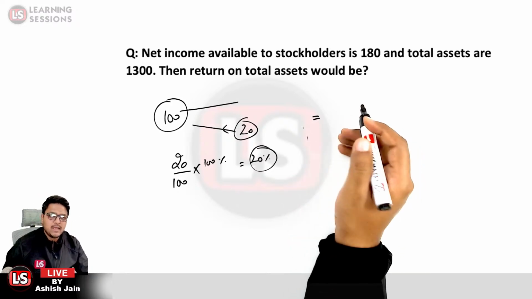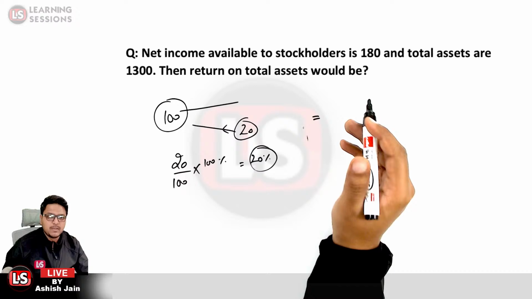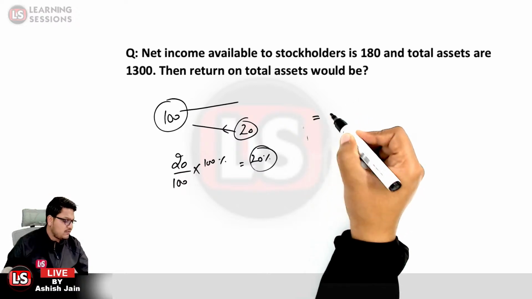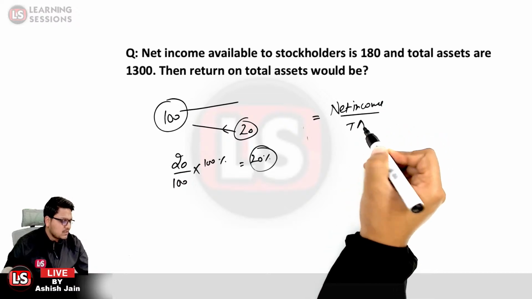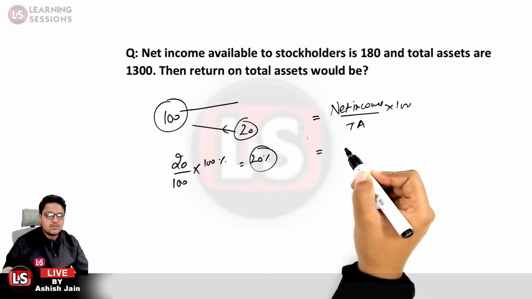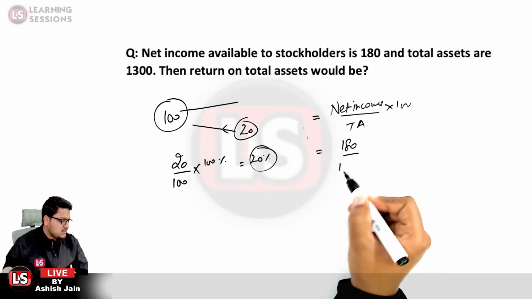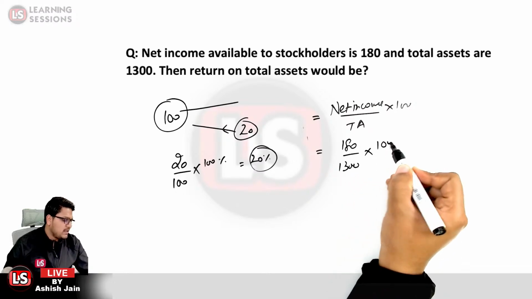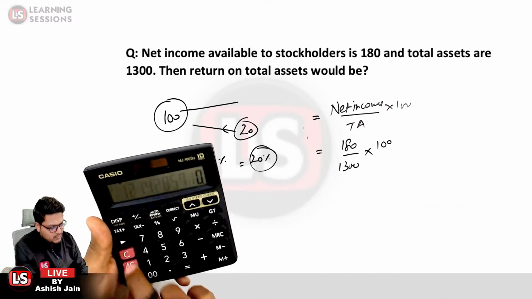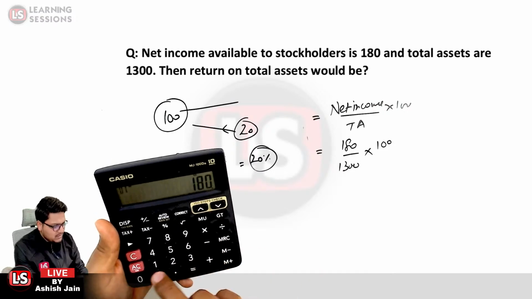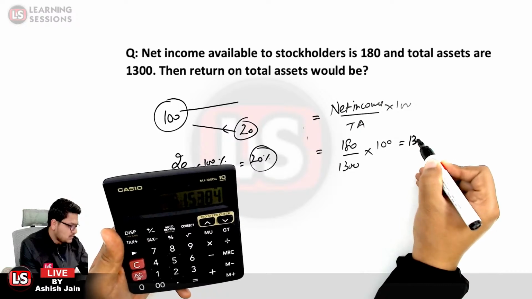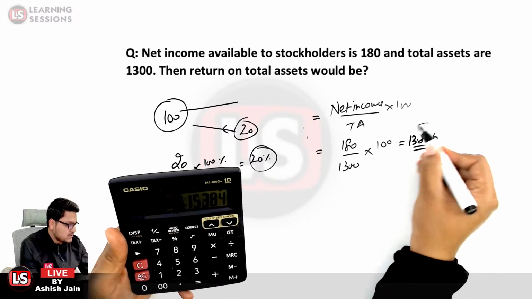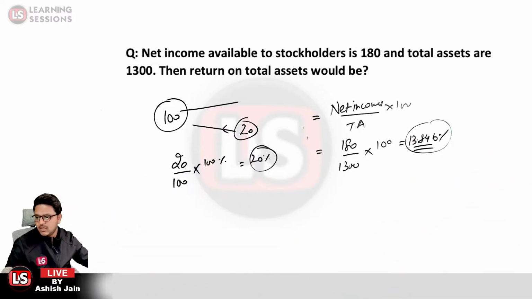So what will be the answer? It will be the net income which is received, divided by the total assets, multiplied by 100, that is the percentage. So net income is 180 and total assets are 1300, multiplied by 100. 180 divided by 1300 multiplied by 100 is equal to 13.846%. Okay, that would be the answer related to this particular question.